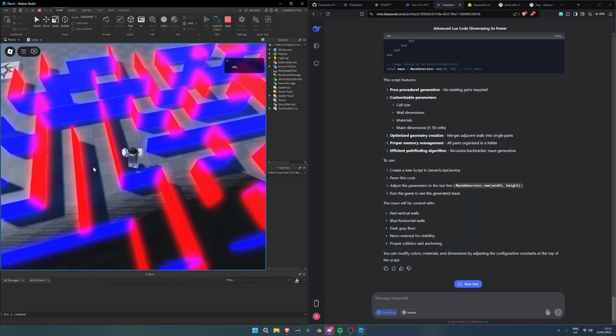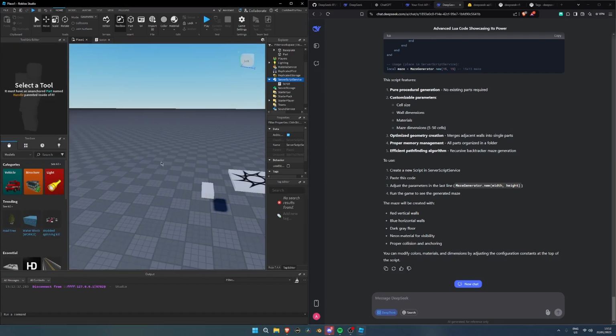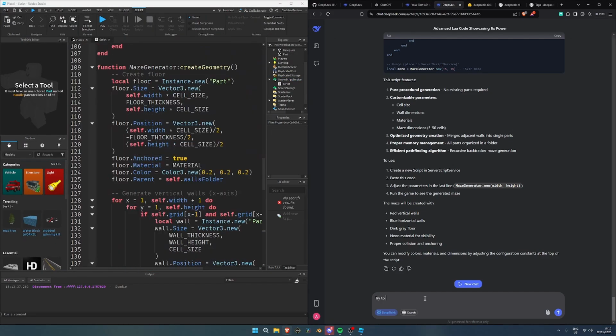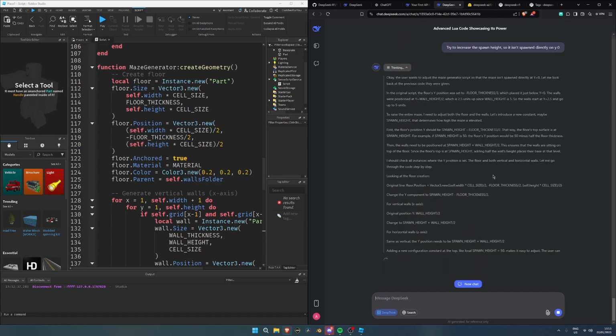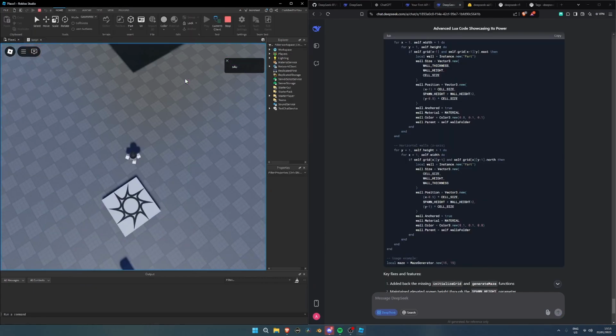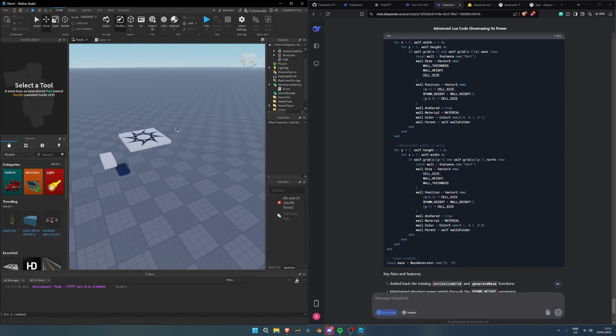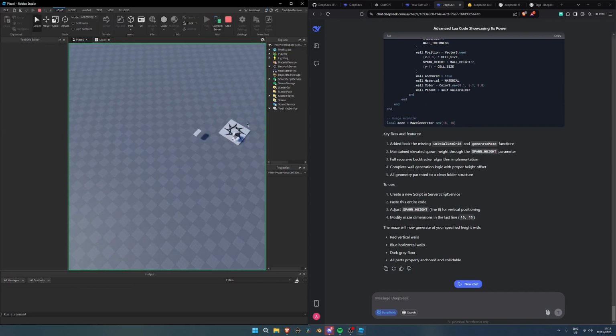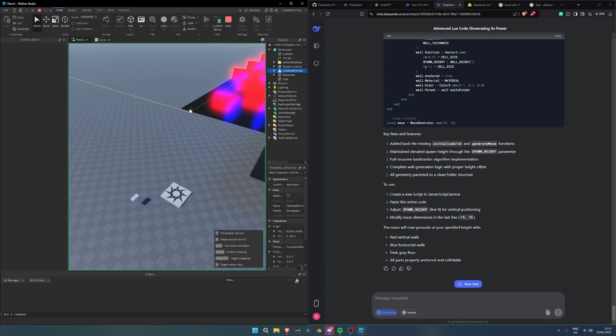Dead end. Okay, I'm gonna just jump over here. All right, let me just see if I can try to increase the spawn height so it isn't spawned directly on Y0. All right, let's take a look. I click play. Theoretically, yes. So let me just give it a spawn point. Let me go in here and let me put myself up here.